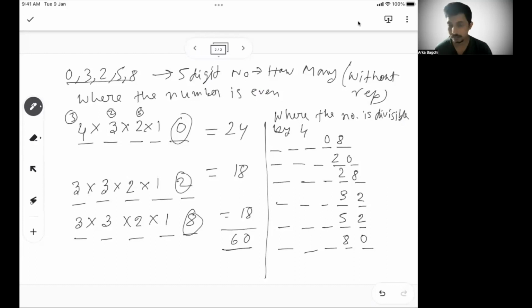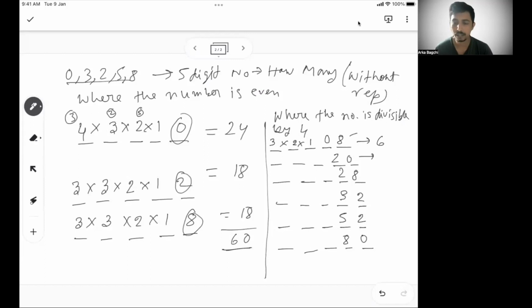Okay. So let's see how many ways it is possible. So in the first scenario, when I'm doing this 0, 8, the first number can be selected in 3 ways because 0 and 8 are already taken. So 3, 2, 5 is left. So 3 ways the first number, again second number 2 ways, and the third number 1 way. Either you take 3, 2, 5. So there are 6 ways that you can do the first number.